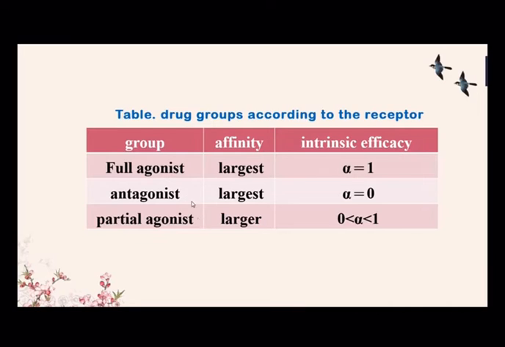and reduce the agonist effect. Partial agonists. Partial agonists have affinity but have lower intrinsic efficacy, alpha between 0 and 1. They could bind to the receptor but produce a smaller effect. If full agonist intrinsic efficacy is 100%, partial agonist intrinsic efficacy is less than 100%. So, alpha is between 0 and 1.